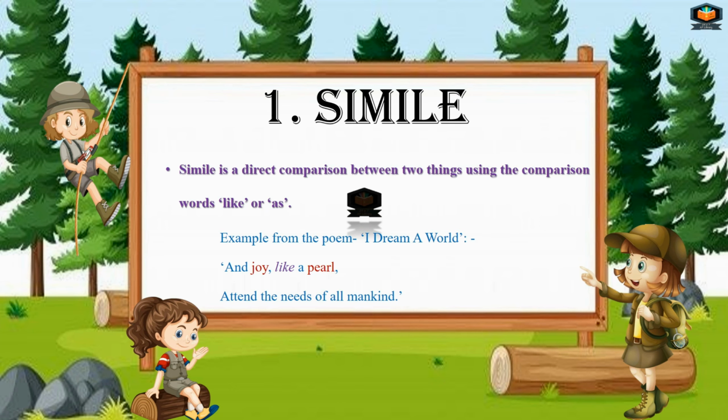Like here we have an example from I Dream a World. "And joy like a pearl, attend the needs of all mankind." So joy and pearl, we have a comparison between these two things using the word like. So this is simile in this poem I Dream a World. In this line we have a simile literary device.